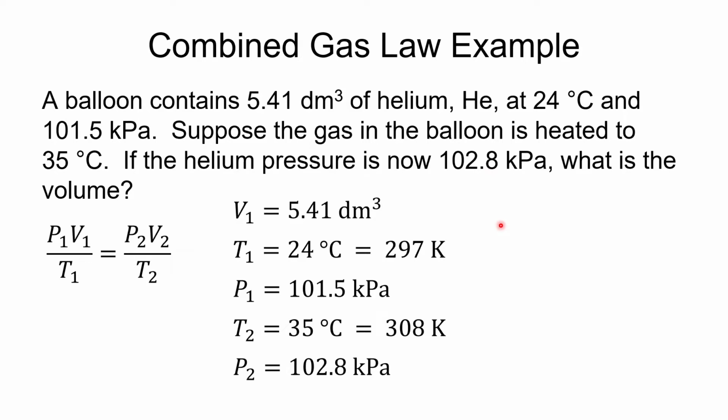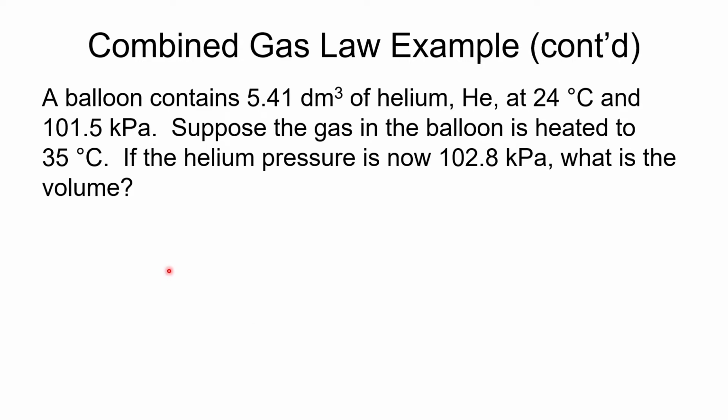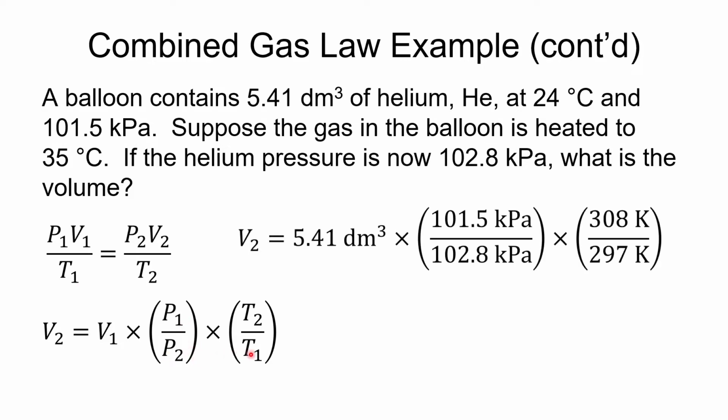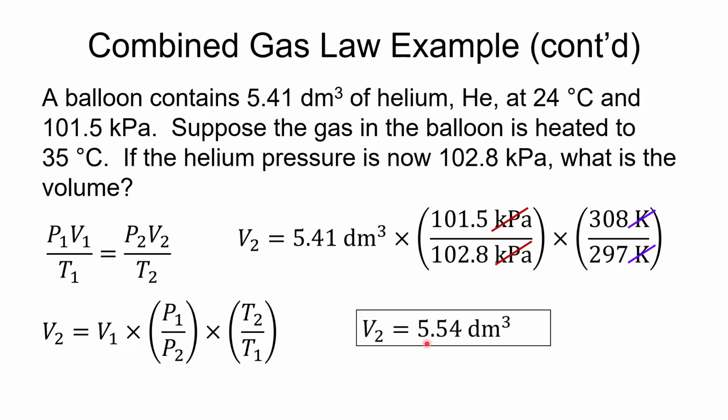If we take those numbers and put them into this formula, so here I've solved this for V2. I multiply both sides by T2 and divide both sides by P2. We'll get V2, and I kind of cleaned it up here to make it look all pretty. We put the numbers in. Our units, kilopascals and Kelvin, cancel out. And we end up getting 5.54 decimeters cubed.